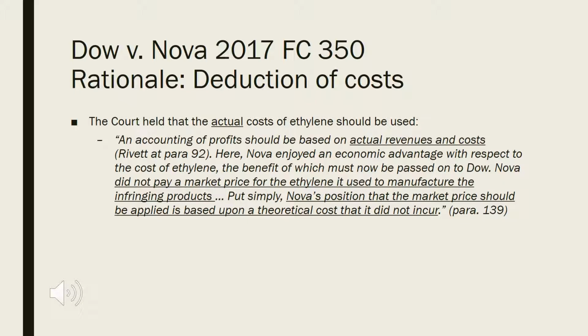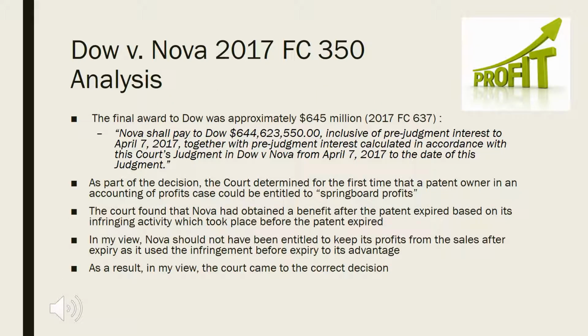The court held that the actual cost of ethylene should be used, and accounting of profits should be based on actual revenues and costs. "Here, Nova enjoyed an economic advantage with respect to the cost of ethylene, the benefit of which must now be passed on to Dow. Nova did not pay a market price for the ethylene it used to manufacture the infringing products. Put simply, Nova's position that the market price should be applied is based upon a theoretical cost that it did not incur." The final award to Dow is approximately $645 million.